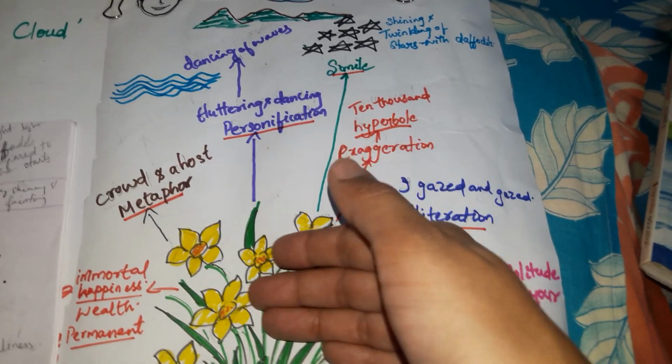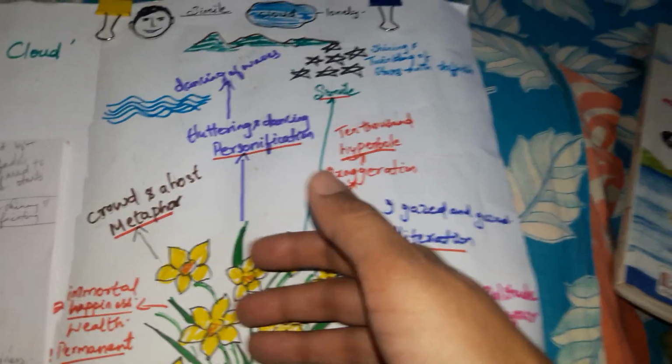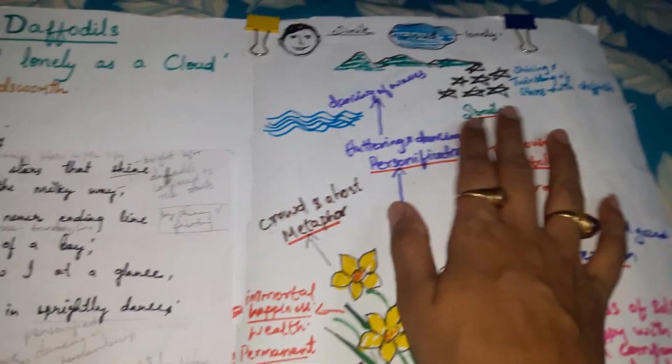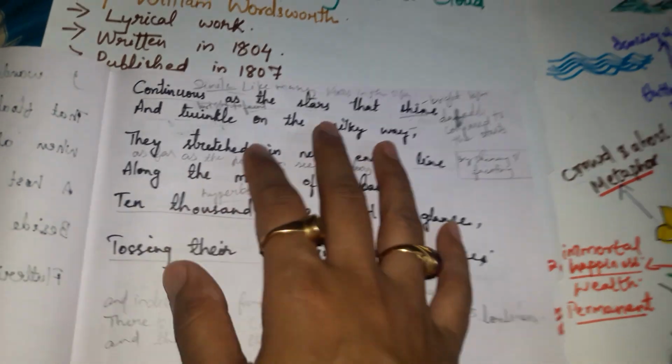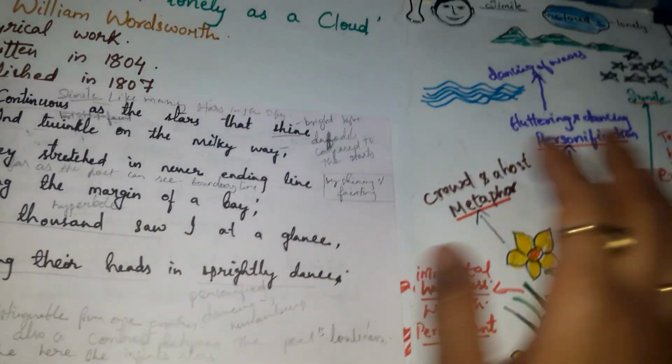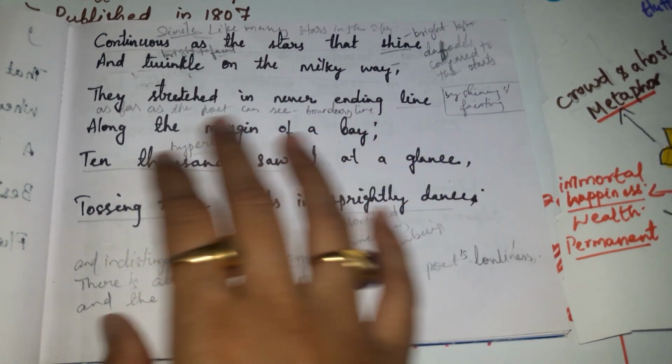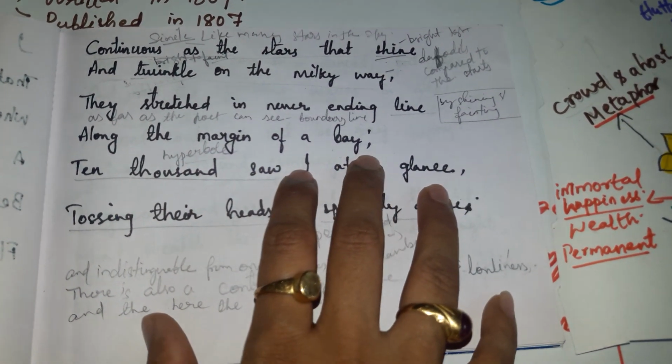They were, as the poet has said, golden in color, and the stars also shined up. Now let me tell you, it's just a comparison. Fine. Now, they stretched in never ending line along the margin of a bay.